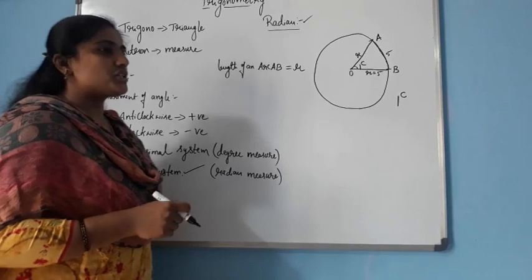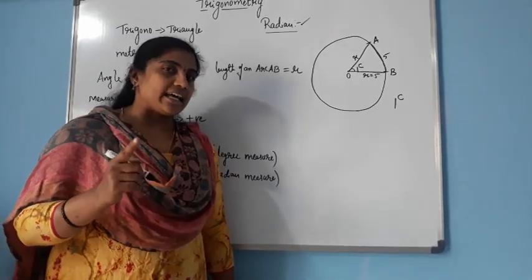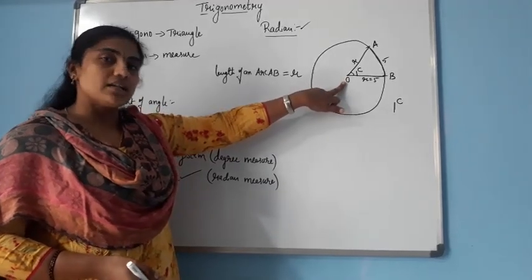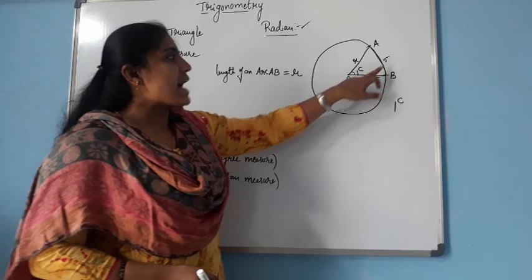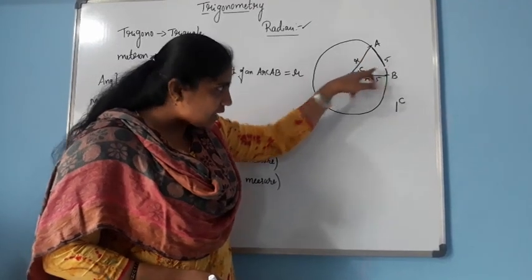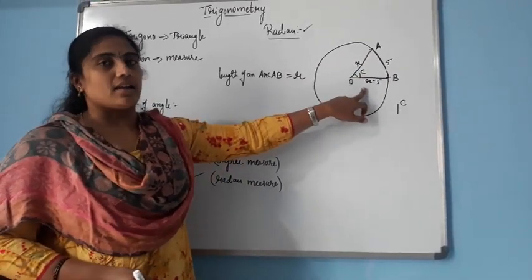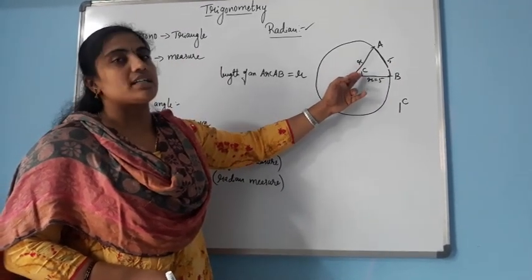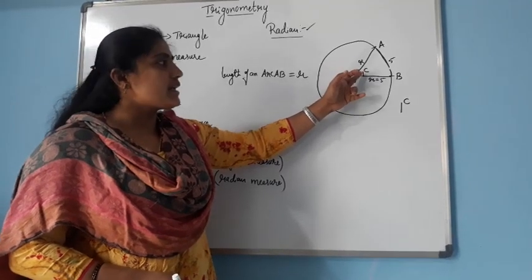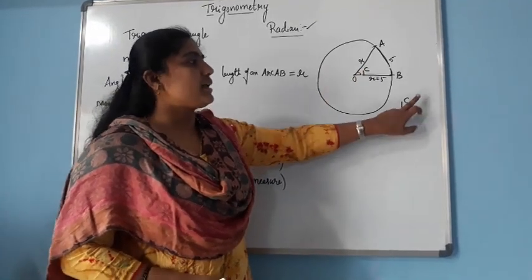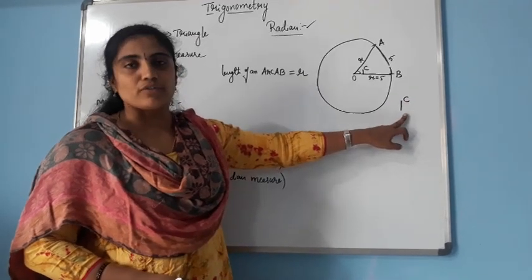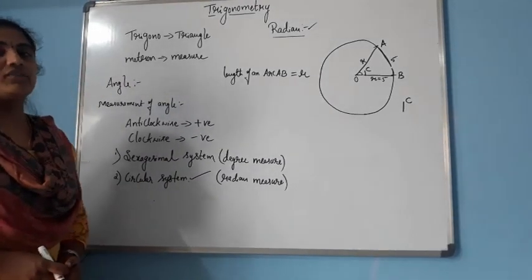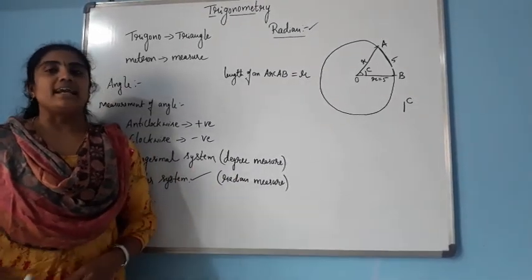So the definition: a radian is an angle generated at the center of the circle by an arc of length equal to radius of the circle. If the arc length is equal to the radius, then the angle generated we call it as a radian. A radian is denoted by 1 radian. So this is the notation of the radian, okay. So next move on to the relation between the degree and radian, okay.